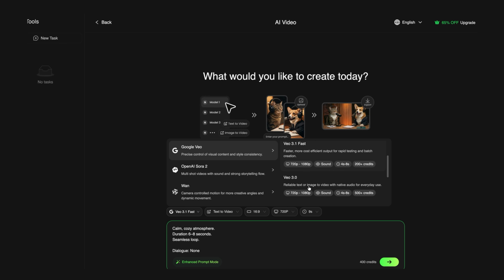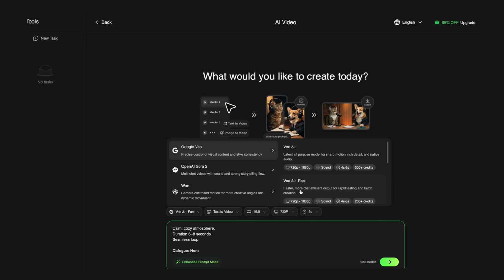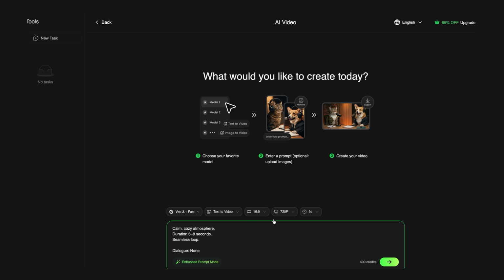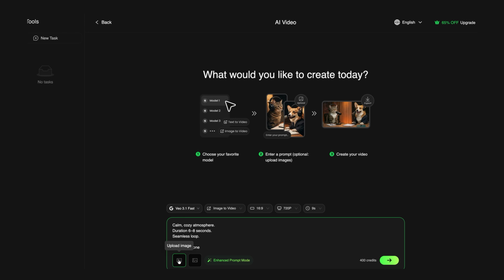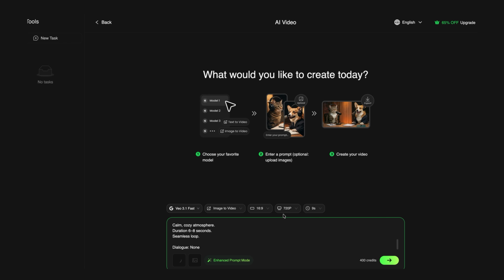When you scroll down, you'll see the available options. Just select VEO3 Fast since it's more affordable in terms of credits. Once you click on it, you'll see it selected here. Next, change the mode from text to video to image to video so you can access the two upload icons. When you see the image upload icon, click on it and upload the image you created in Whisk. I'll start by uploading the first image.